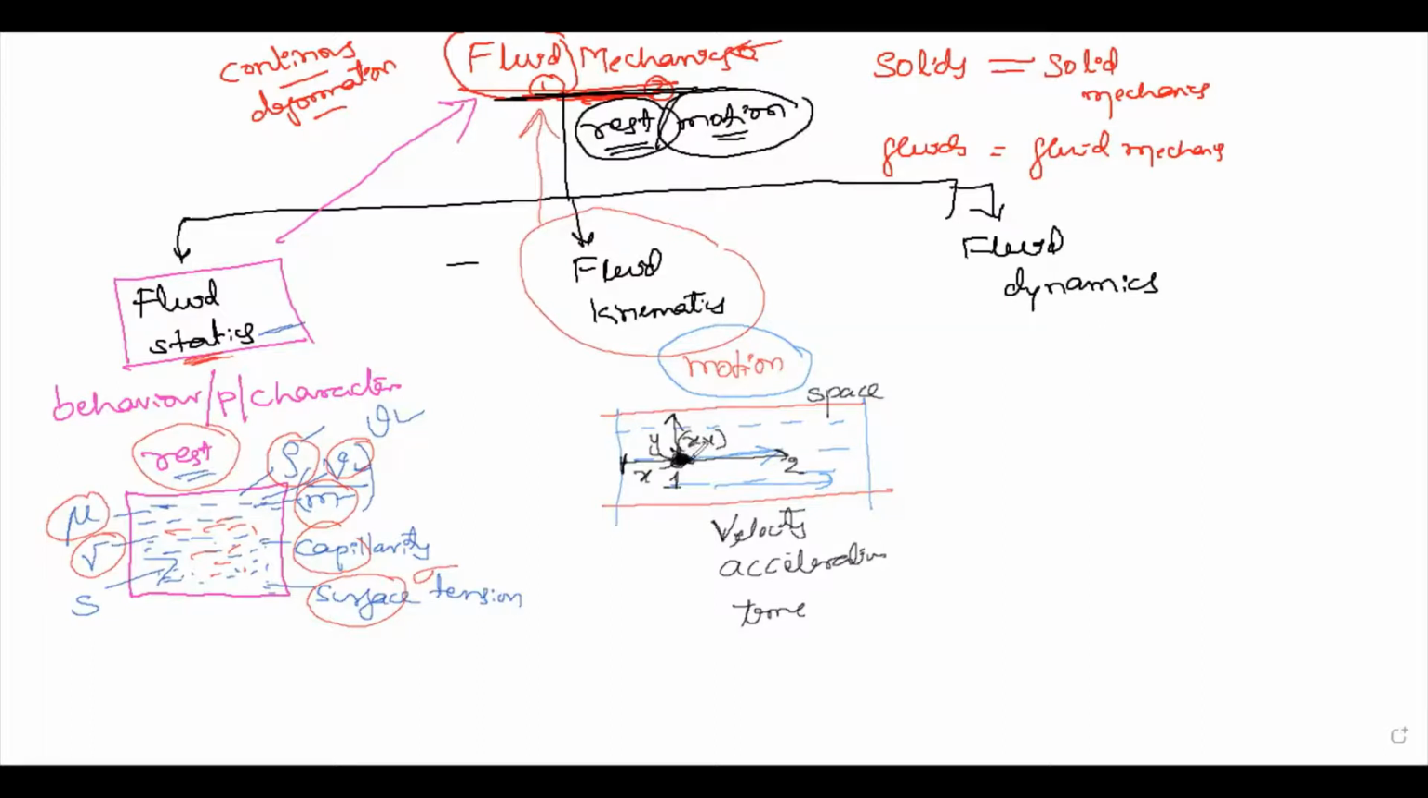So the space coordinates of this water molecule is x comma y. After applying some force due to pressure difference, this water droplet will move from one point to another point. What is the new space coordinate? X1, Y1. So there is a change in the space coordinates. That also we will discuss in fluid kinematics. So in fluid kinematics, mainly we'll study the velocity, the acceleration, time, and space coordinates. It's a very important point you need to remember.